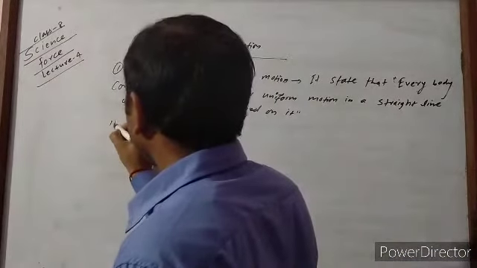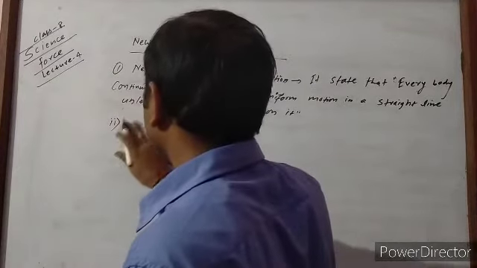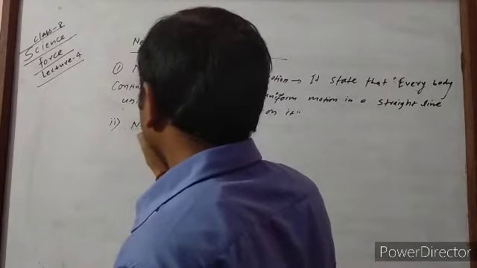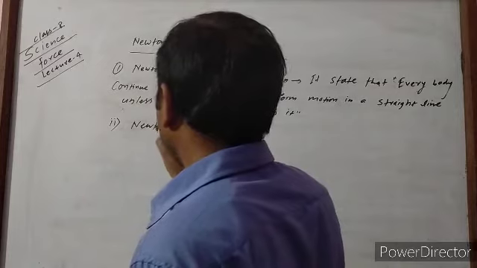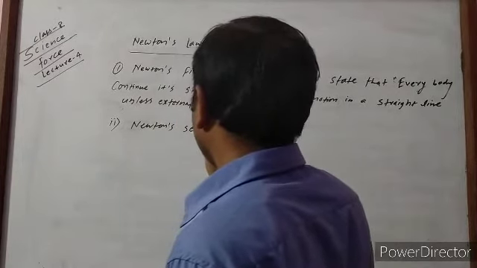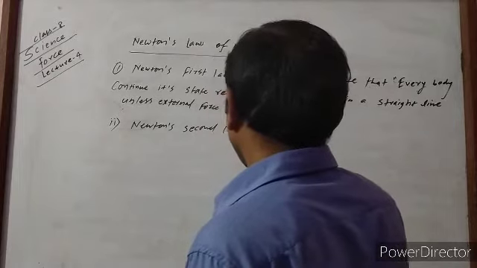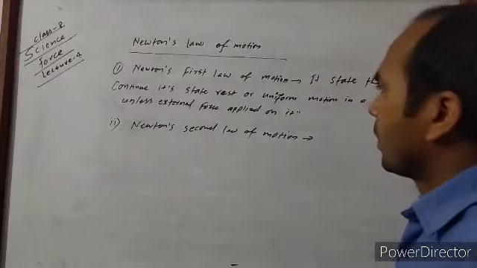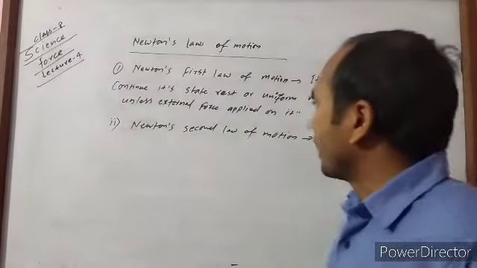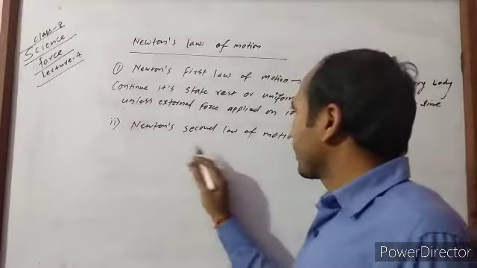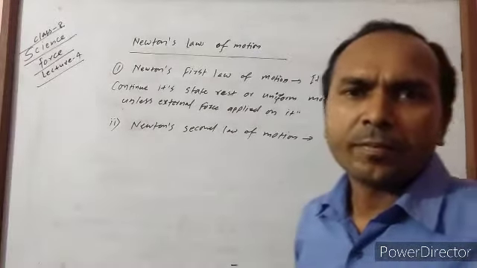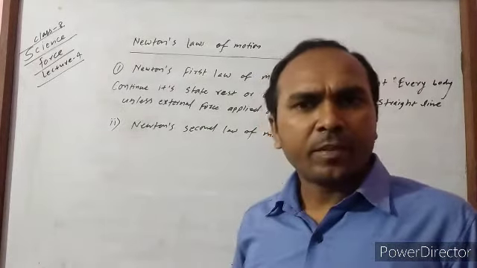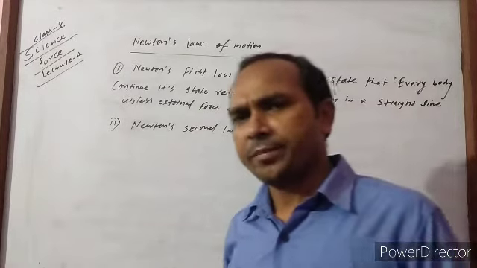Now the second law, Newton's second law of motion. What is Newton's second law of motion? Newton's second law of motion states that the acceleration produced in a body is directly proportional to the force applied on it and inversely proportional to the mass of the body.